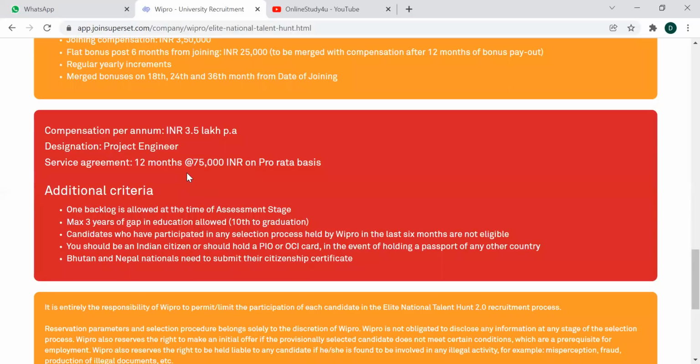That's it. Now coming to the additional criteria, that is apart from the eligibility criteria, one backlog is allowed at the time of assessment stages. They have already mentioned that before the offer letter you must have cleared it, but till then if you have one backlog, it's fine. Maximum 3 years of education gap is allowed from 10th to graduation. That is from 10th standard to graduation first year.